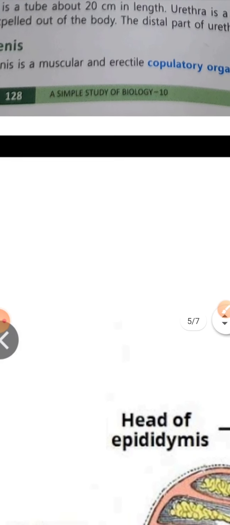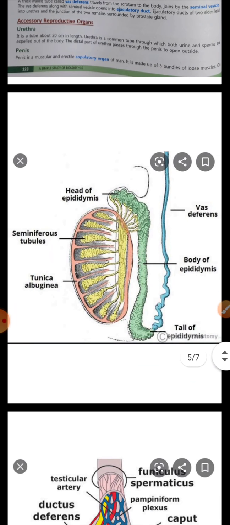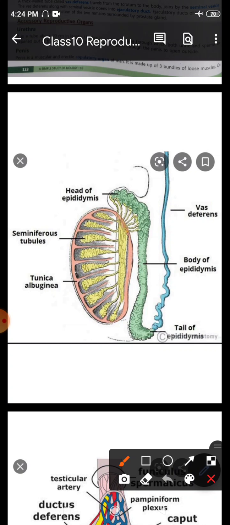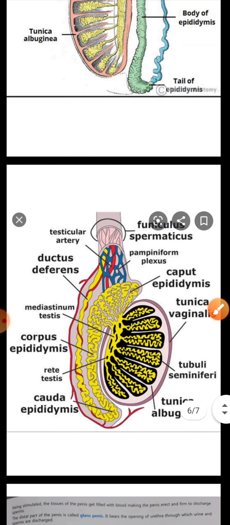Now if we look at the diagram of the testes, we see a pair of testes. It lies in a loose fold of skin. If we move on to this diagram here, the outermost lining would be that loose bag that we talk about, the loose fold of skin.